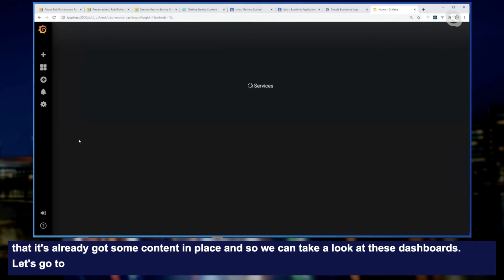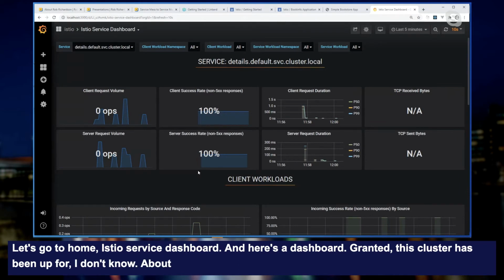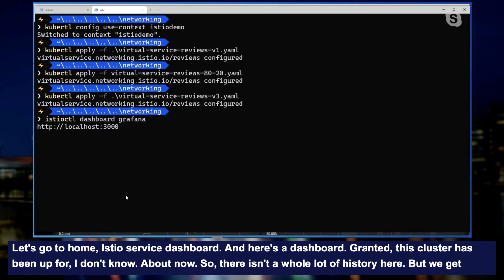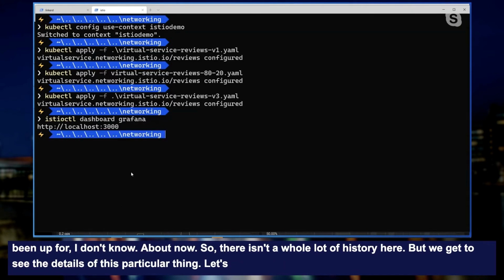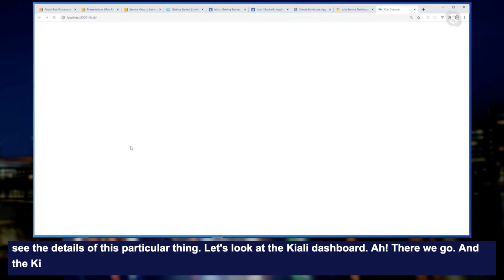And here's a dashboard. Granted, this cluster has been up for, I don't know, about now. So there isn't a whole lot of history here. But we get to see the details of this particular thing. Let's take a look at the Kiali dashboard. There we go. And the Kiali dashboard, I believe, is the one that will map the network.